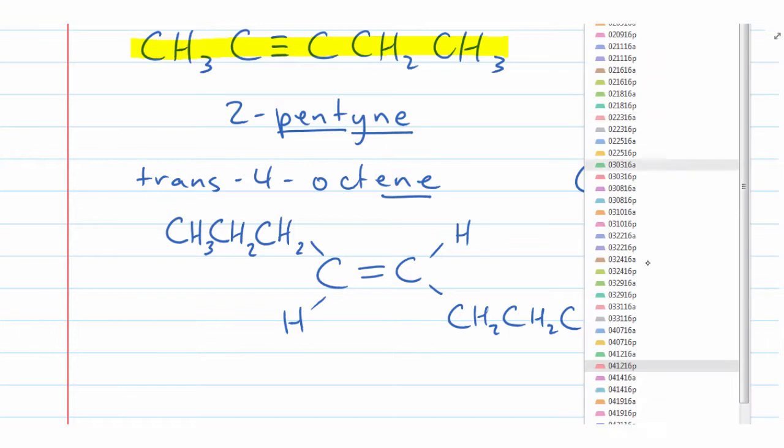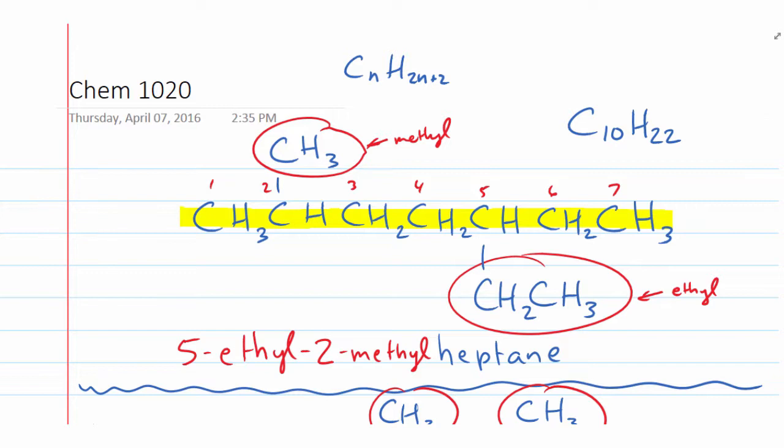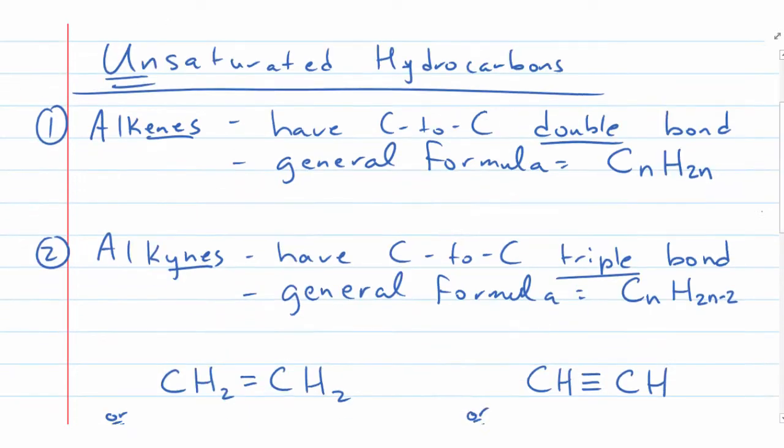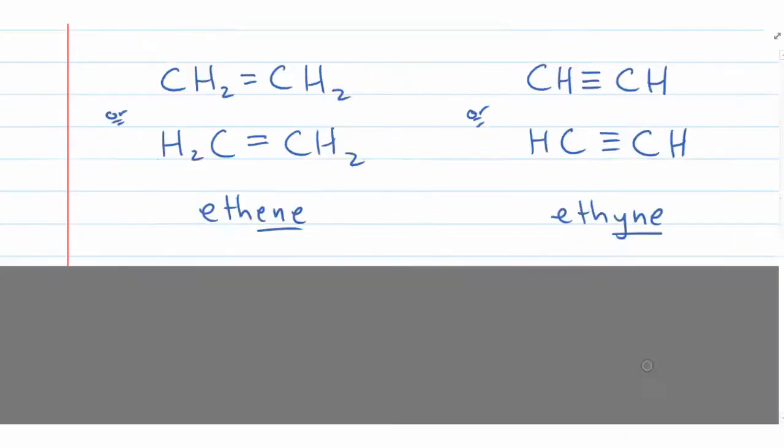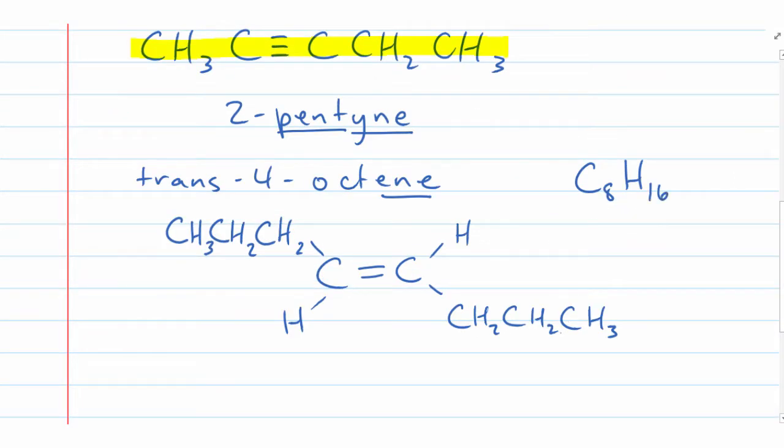Well, we look at what we did the other day. We talked about the general formulas. The general formula of an alkene would be CnH2n. So that means there should be how many hydrogens altogether? 16. So then we count on here.